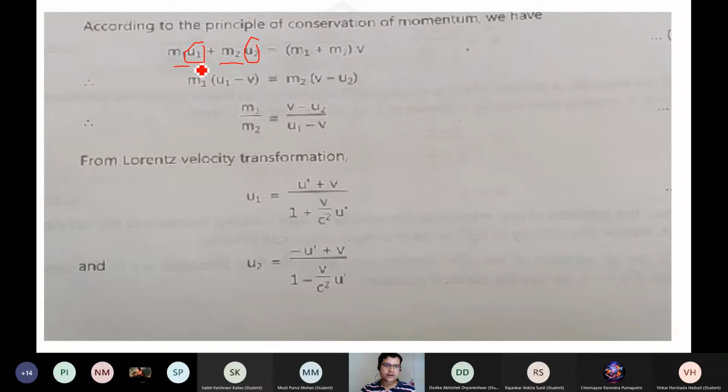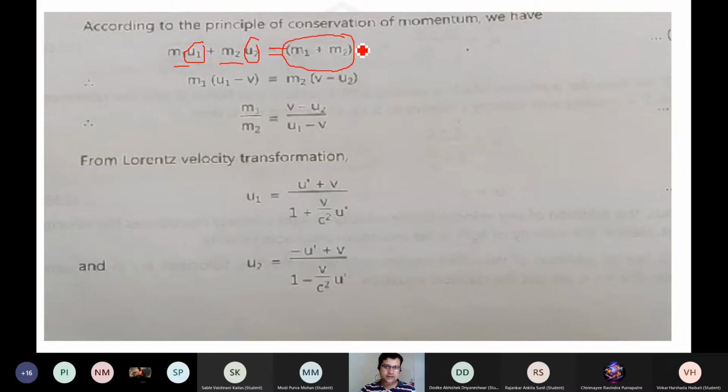So this is m1 u1, the linear momentum possessed by the mass m1, which has a velocity u1, and another mass m2 has a velocity u2. So their resultant momentum, by conservation of momentum, is m1 u1 plus m2 u2. When they collide with each other, their resultant mass is m1 plus m2, the mass addition as seen by the observer who is at rest.